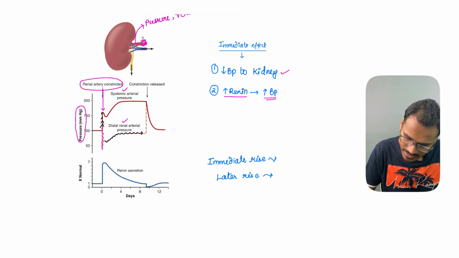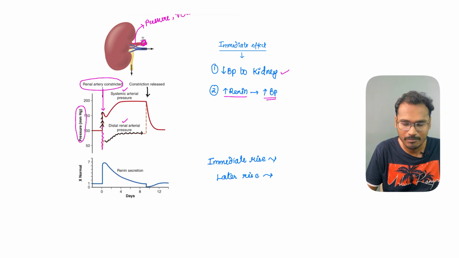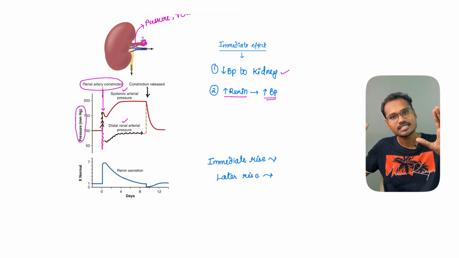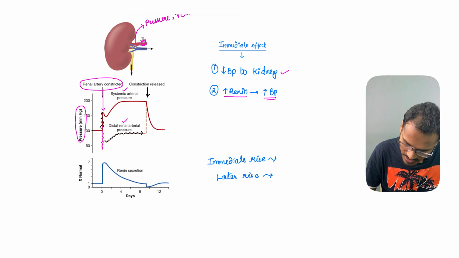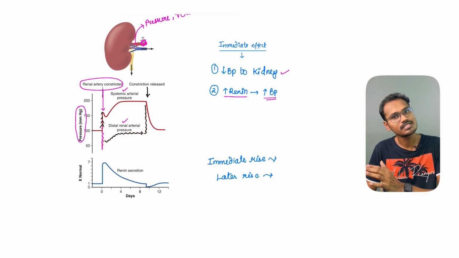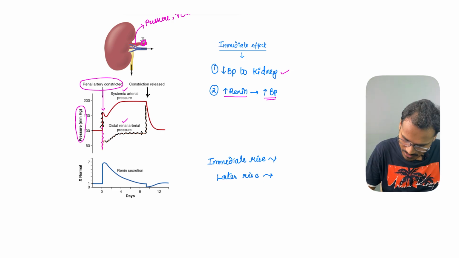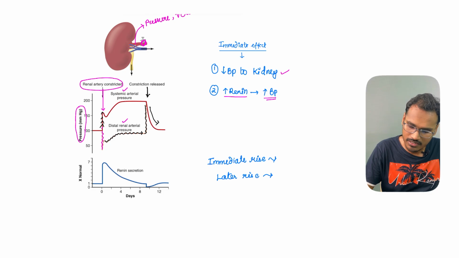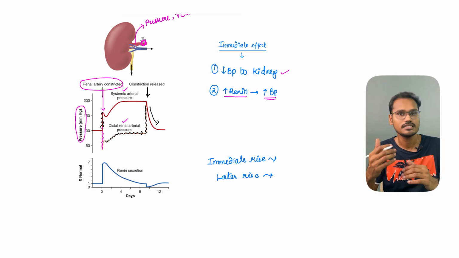And finally, when the constriction is released, what is going to happen? The constriction is immediately released. Now the blood flow to the kidney is going to rise, so the renal arterial pressure is going to shoot up. When the renal arterial pressure is established, what is going to happen to the systemic pressure? The systemic pressure is going to come down. So now there will be a reverse action happening in the renal system and the systemic pressure.